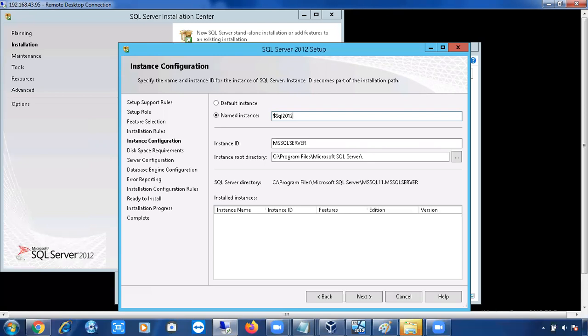What is wrong in this? Can anyone tell me what is wrong in this? The first letter should not be a special character. Yes, it should start with only alphabets, okay? Even though it will accept dollar and underscore, the instance name should start with only alphabets, okay?